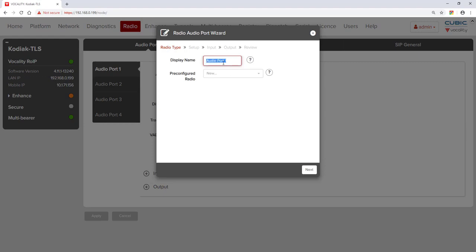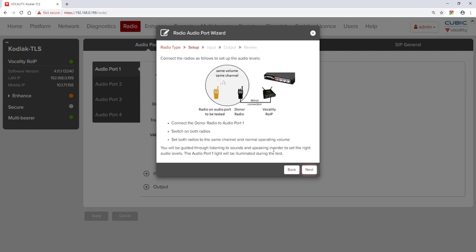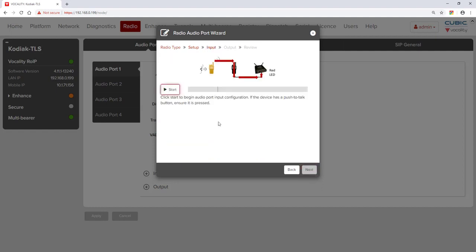If you wish to change the name of the display, please do it now. When you're ready to begin the test, click Next. We will now set the input levels for the Vocality RoIP. Click Start when you are ready.